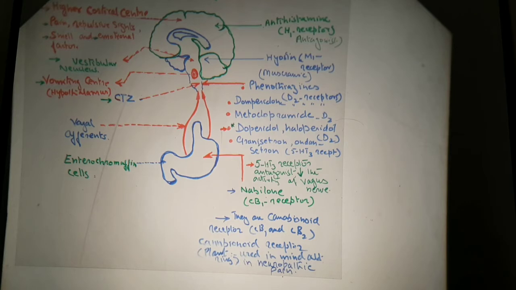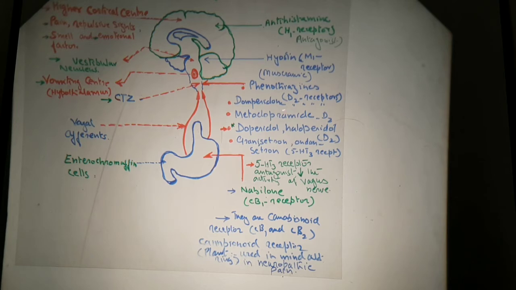Now next is hyoscine. Under the heading of the parasympathetic nervous system, we have discussed this drug hyoscine, which is known as scopolamine, an anticholinergic drug. Hyoscine and scopolamine usually act upon the M1 receptor, that is the muscarinic receptor. Hyoscine, known as scopolamine, is the drug of choice in motion sickness. It is used to suppress the vomiting center, and there is inhibition of vomiting.